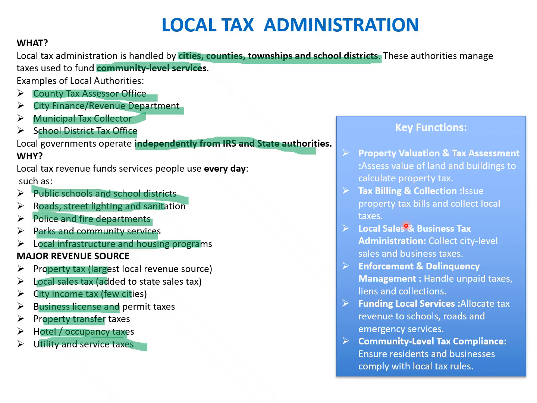All these functions are led by the local tax administration. With this, we have understood the concept of the IRS, state-level taxes, and local taxes, how they are administered and managed, and that a separate authority is created in each jurisdiction to manage the various taxes imposed. So we'll move to the next slide.